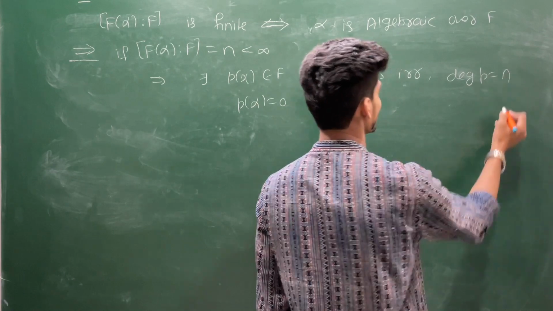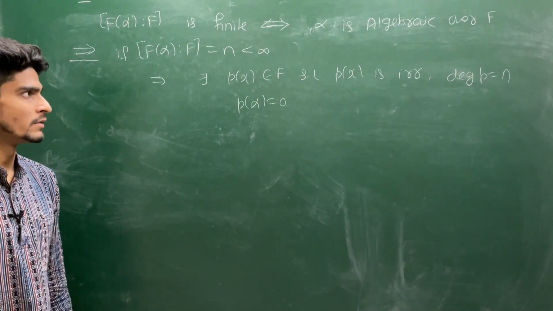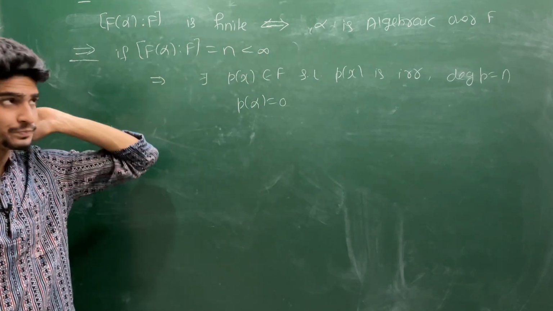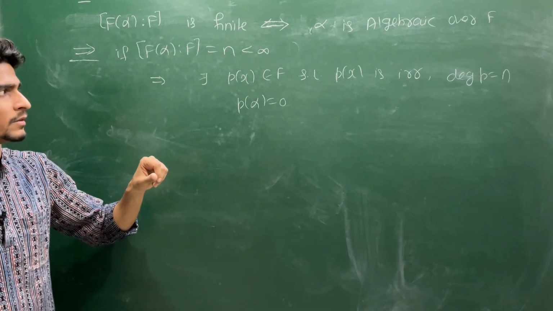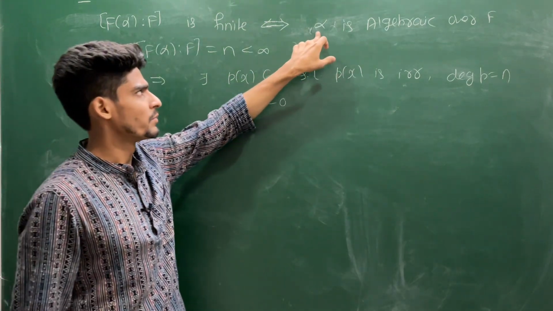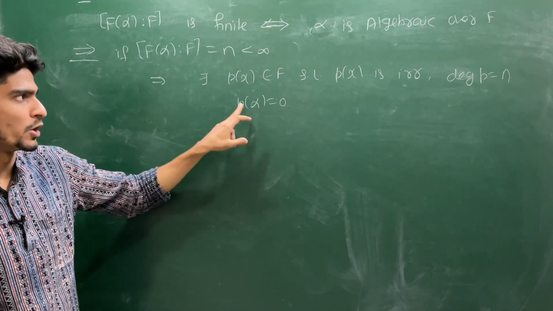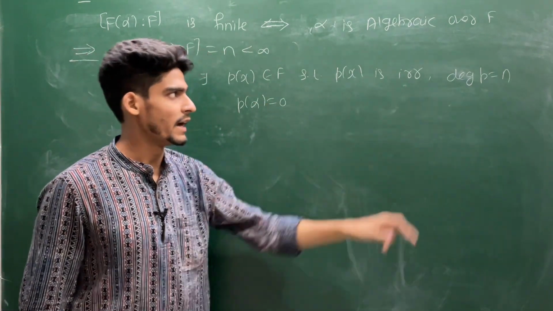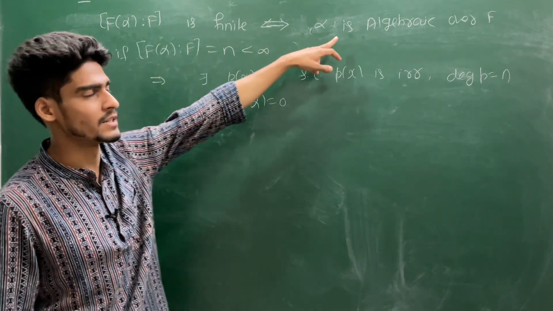Degree of P is n. So alpha is a root of some n degree irreducible polynomial. But as you are in your field, you can always clear your denominators. But that is not necessary. So this alpha is algebraic over F because this alpha is a root of some non-zero polynomial. This is non-zero because you are choosing n to be the degree of P. So this implies your alpha is algebraic.